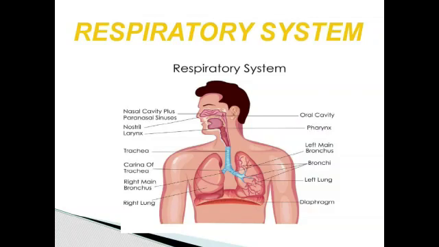The bronchi are divided into bronchioles. The bronchioles end in the alveoli. The alveoli are bubble-like structures which are involved in gaseous exchange. In the alveoli, they exchange oxygen to the tissues and carry the carbon dioxide to the bronchioles.